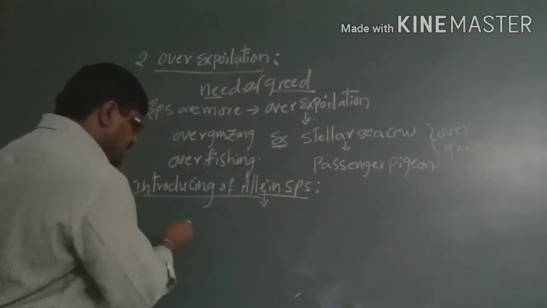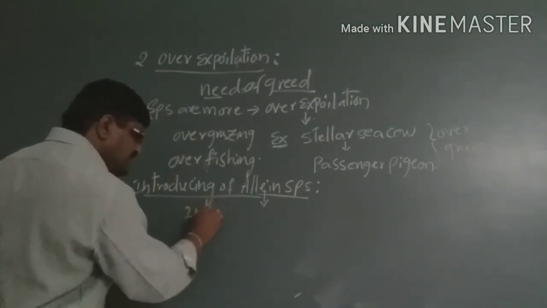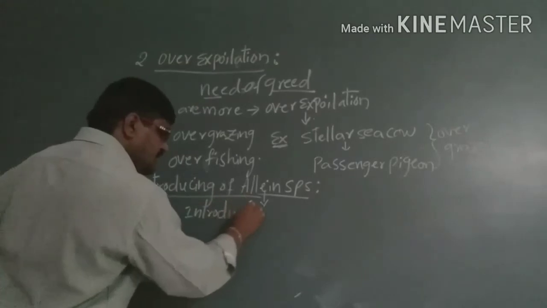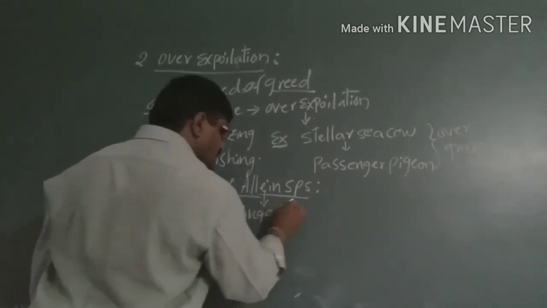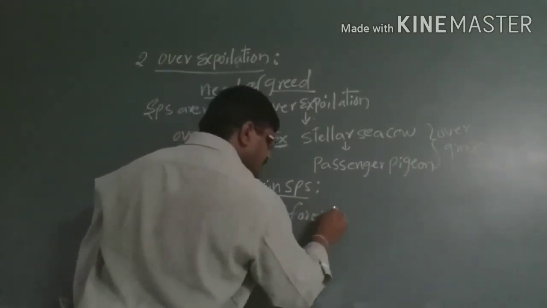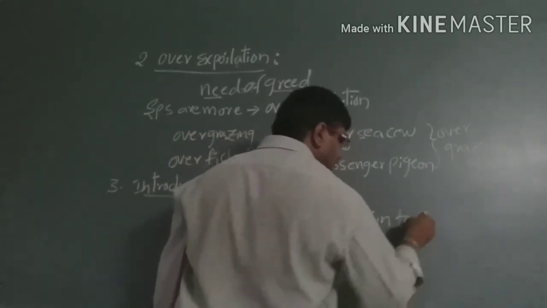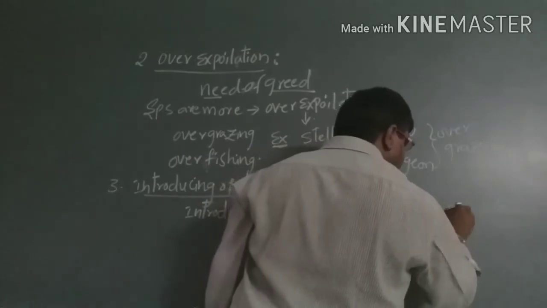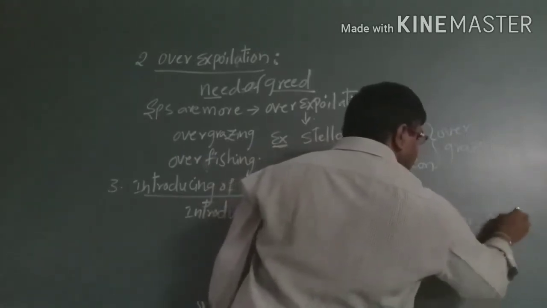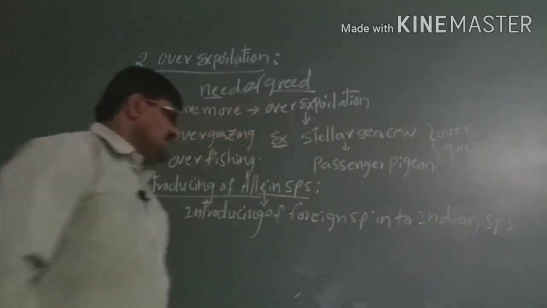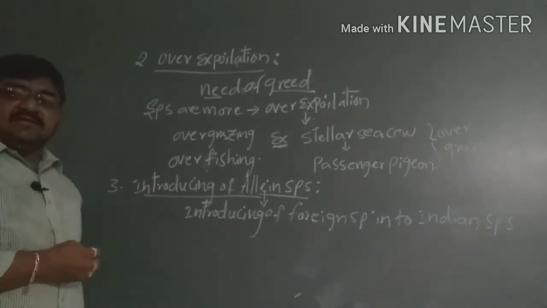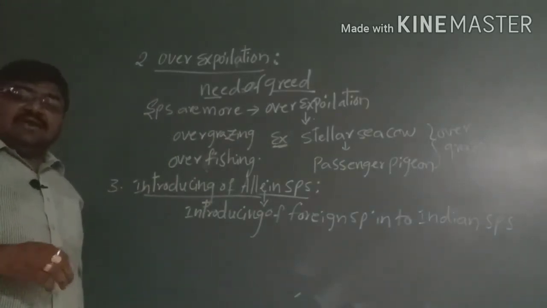Introducing a foreign species into India or into the Indian species, we can call that the introducing of alien species, for various factors.